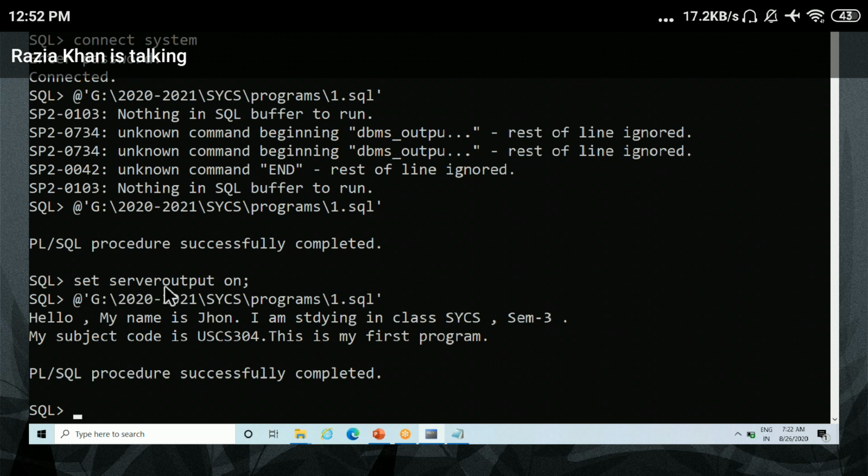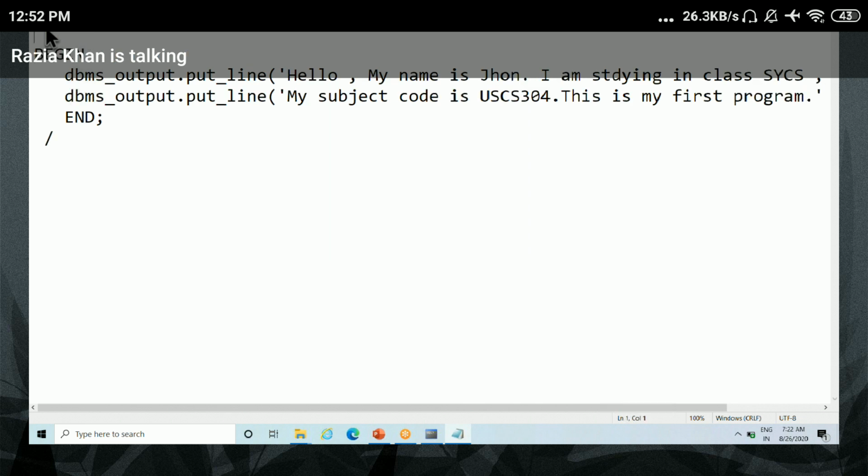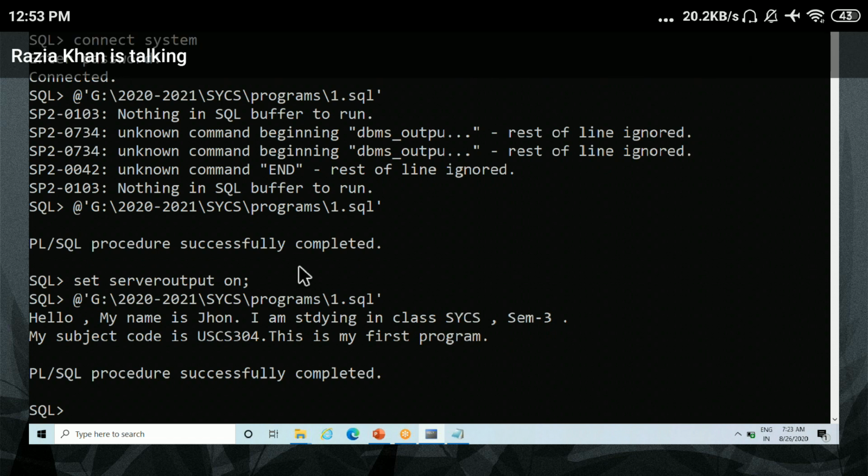So make it a habit: when you write your program in the notepad file, write the line set serveroutput on in the notepad file. If you write this in the notepad file, you don't need to write it on the command prompt. Is it okay?